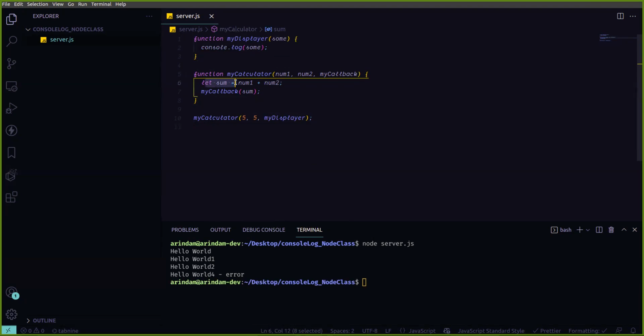So see, I am calling this method with this function. First it takes number one, that means 5, number two, that means 7. So it will add and then it will call back. That callback method is this one. Then it will come to here and run this line, console log. Got it? Okay.